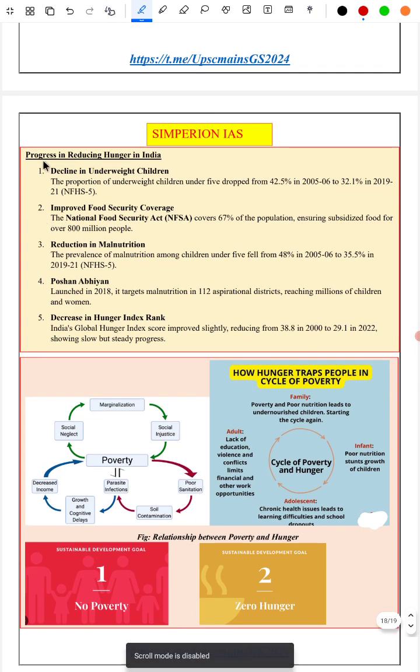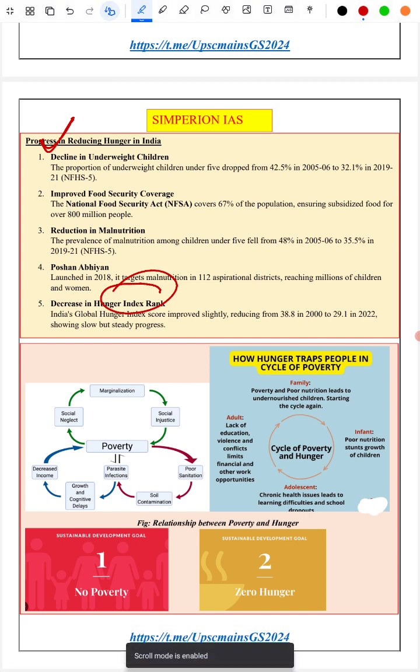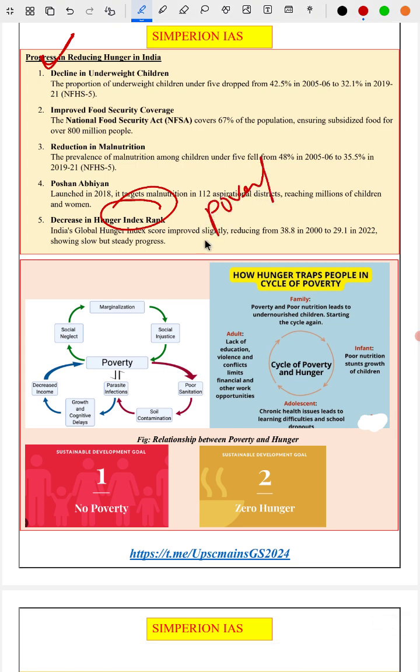What progress has been made in reducing hunger in India? We have explained using 5 points, with malnutrition, Poshan Abhiyan impact, India's improved hunger index ranking, etc. Next, one of the important topics is the connection between poverty and hunger. We are given two diagrams which correlate or interrelate the topics of poverty and hunger.